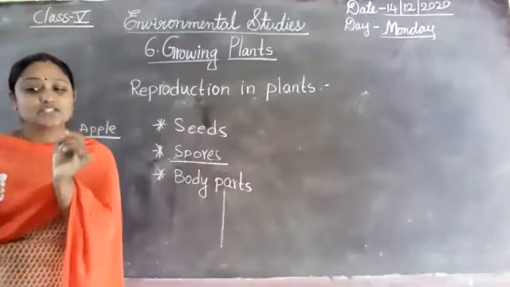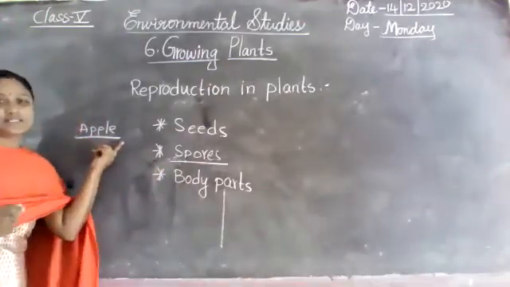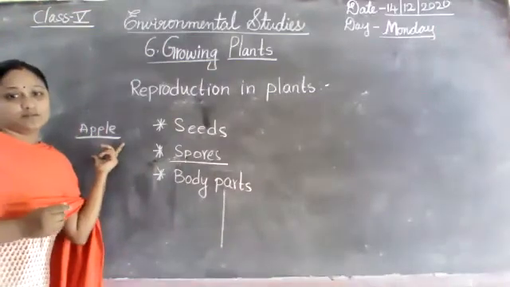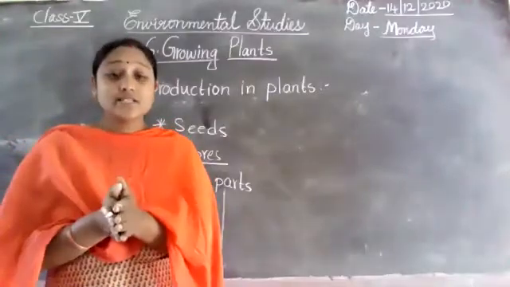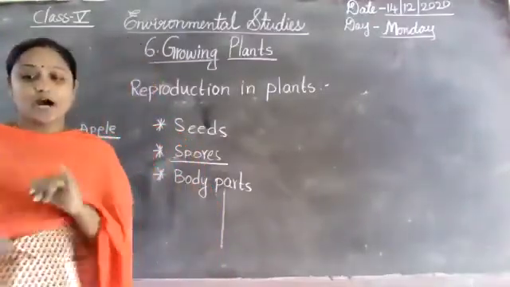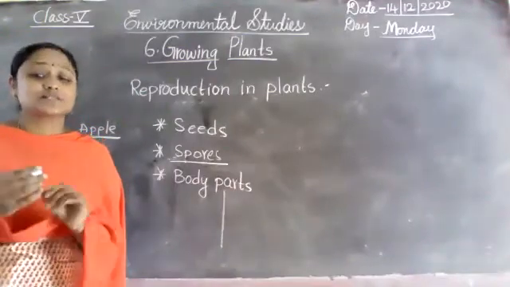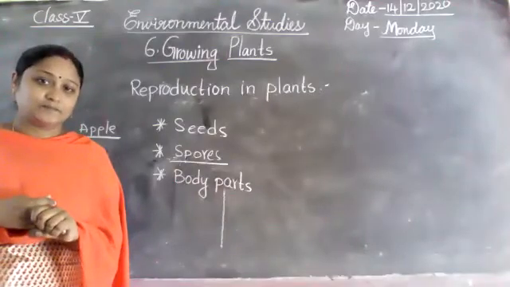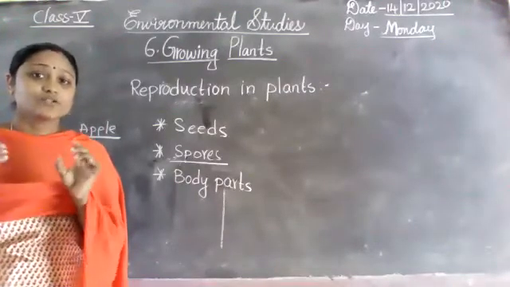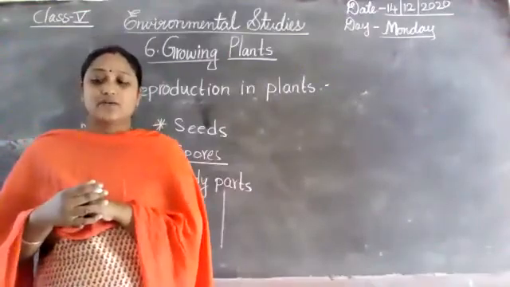Plants such as ferns or mosses, mushrooms, do not bear flowers. You know very well that. They have spores.